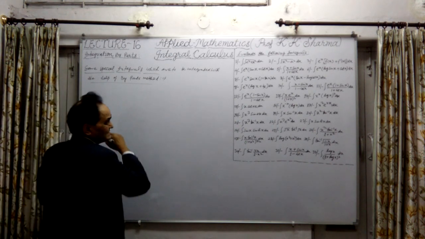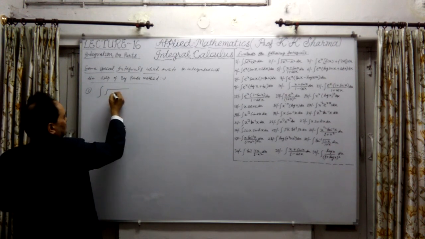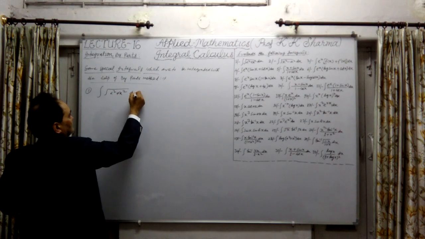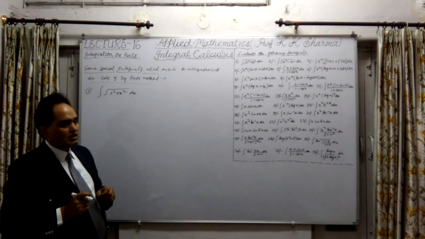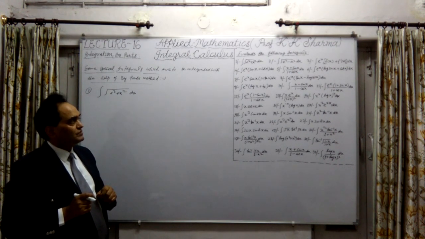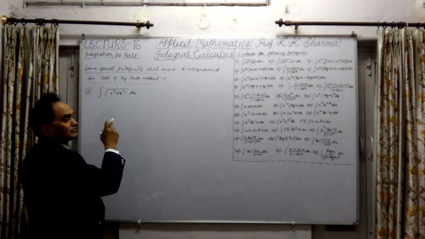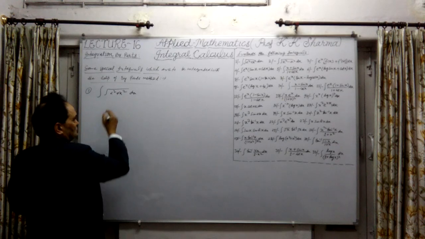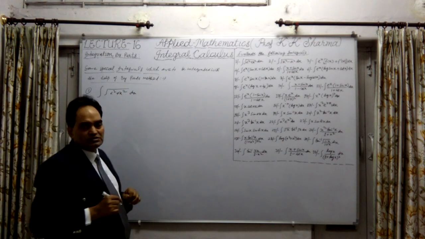The first type is the integral of the square root of x square plus a square, or a square plus x square, into dx. This we have already done in the case of hyperbolic functions, and we discussed these questions there. Today I will talk about how we can also integrate it with the help of the by parts method. In this case there is only a single function, so we have to consider that there is a multiplication by one also.